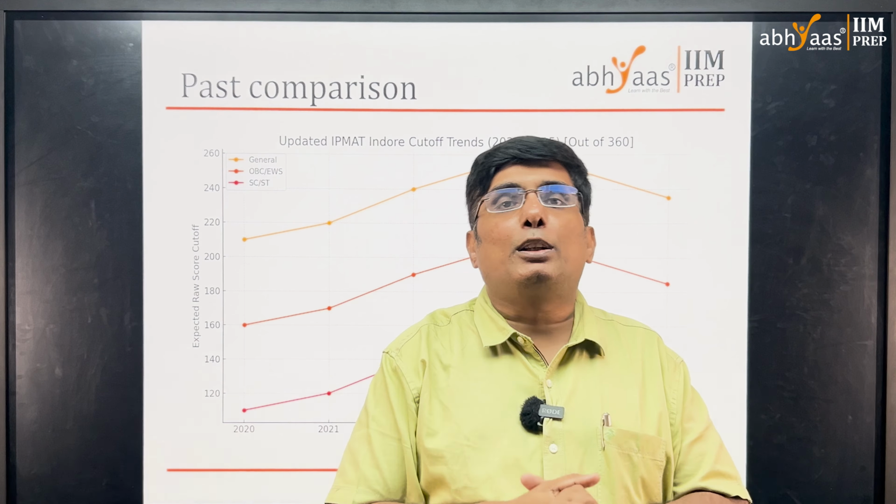This time we're talking about those who are EWS and OBC category. I think the cutoffs would be slightly lesser. Math would be around 60-70% of the total cutoff for the general category. If you can get 12 to 15 and 35 to 40 and 115 plus, overall a score of 170 plus, 175 plus would be a safe score for someone from the OBC or EWS section to be able to get an interview call from IIM Indore this year.